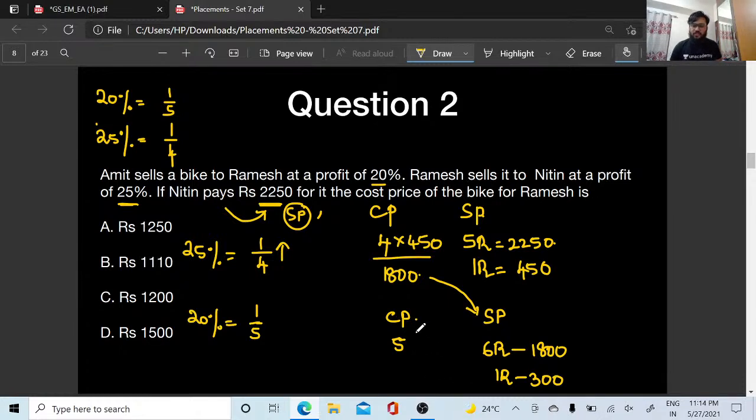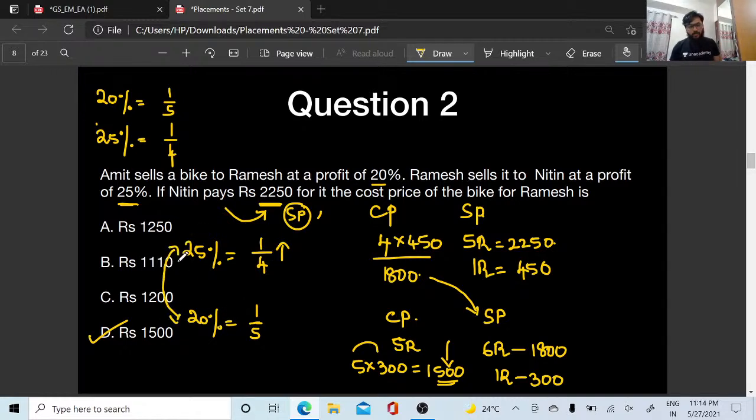So here I have to find out the CP. So this is 5R, so this goes to be 5 into 300. What is 5 threes, people? 5 threes are 15. So what is the cost price of this bike? The cost price of this bike is option D, 1500. We can also adopt the successive approach here.